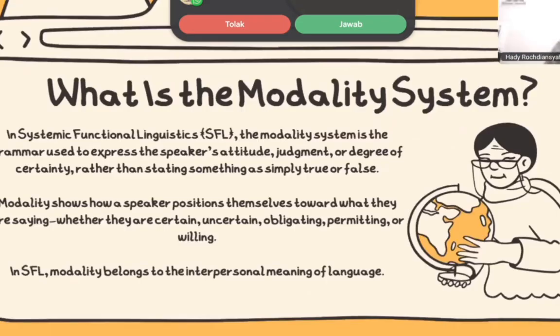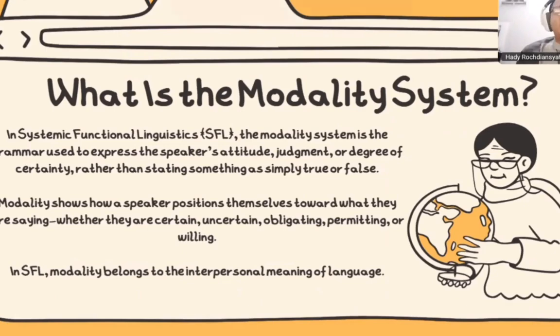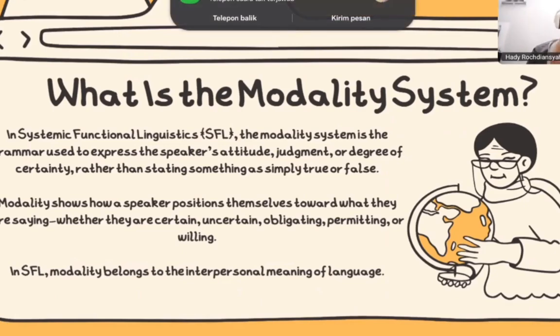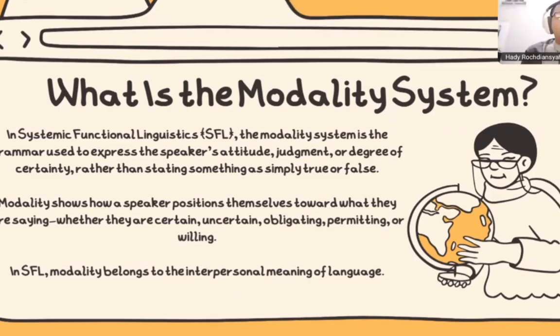Okay, next. What is the modality system? In systemic functional linguistics, the modality system is the grammar used to express the speaker's attitude, judgment, or degree of certainty, rather than stating something as simply true or false.